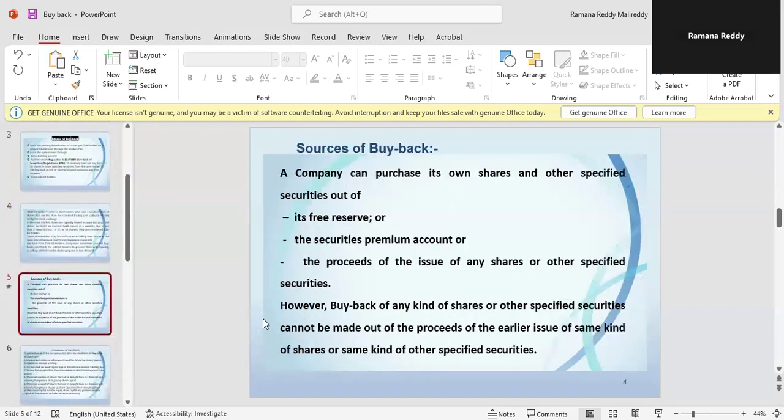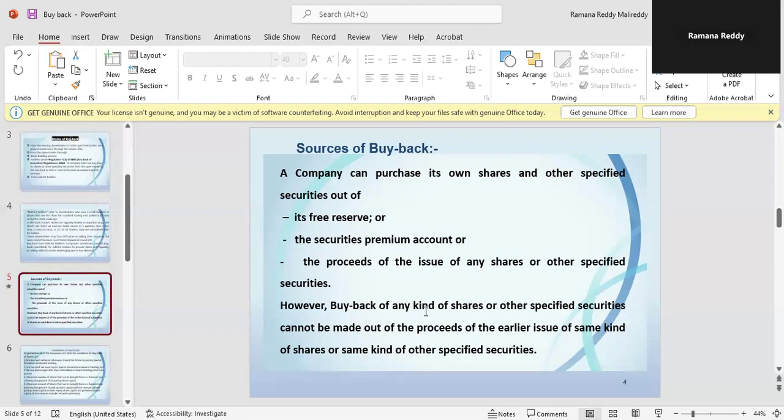Source of buyback. A company can purchase its own shares and other specified securities out of its free reserves, or the securities premium account, or the proceeds of the issue of any shares or other specified securities.